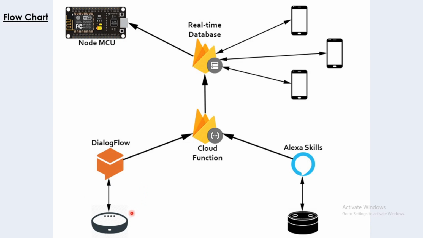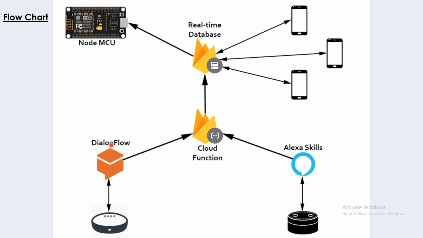According to the request, we have trained the model using machine learning, so the desired response will be generated at the user end. Now, according to the request, Dialogflow or Alexa Skills will make a data file called a JSON file. In this file, the status of all the devices is updated according to the request.